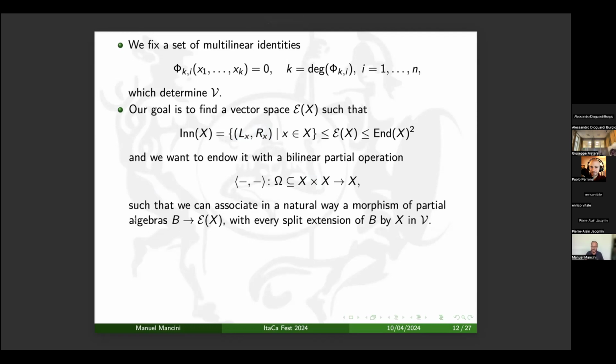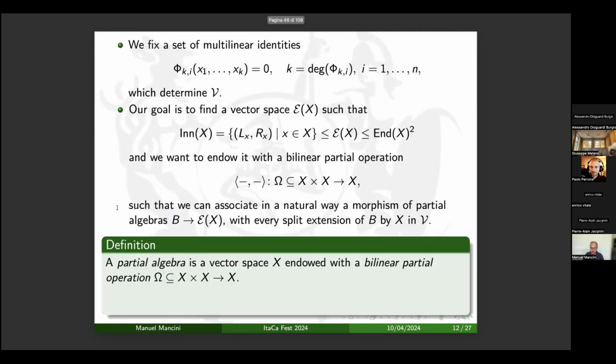And in such a way we can associate in a natural way a morphism of partial algebras, where the domain is an algebra of V, an object of V, and we have to do this with a split extension of B by X in V. So this means representing actions.